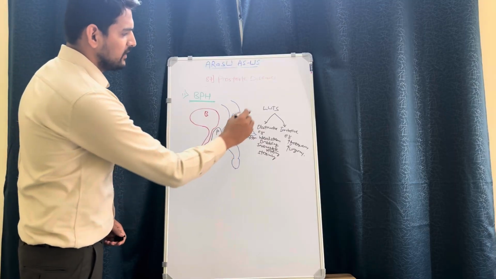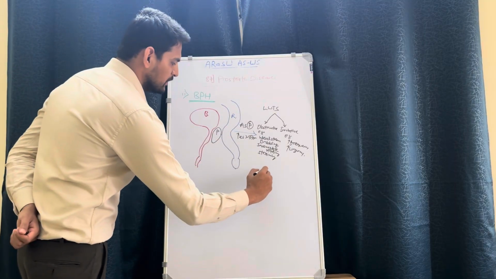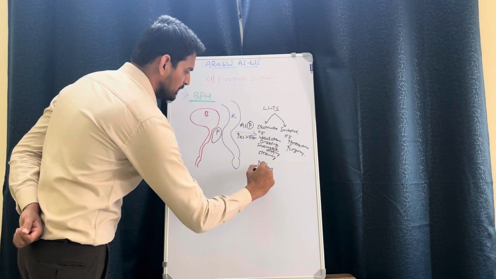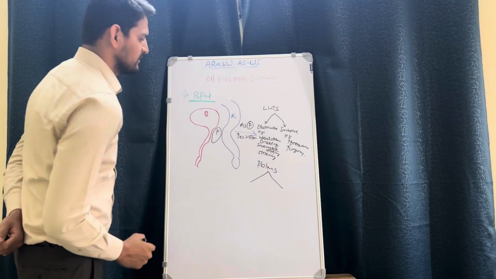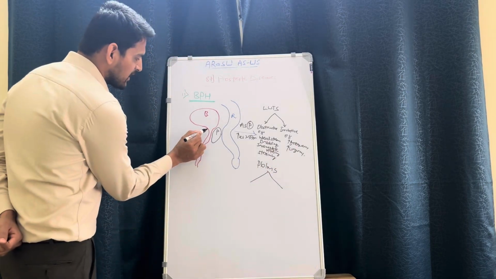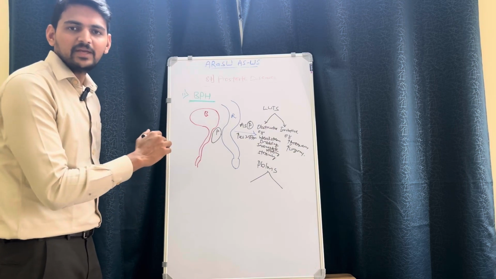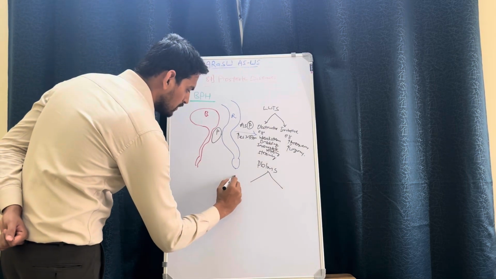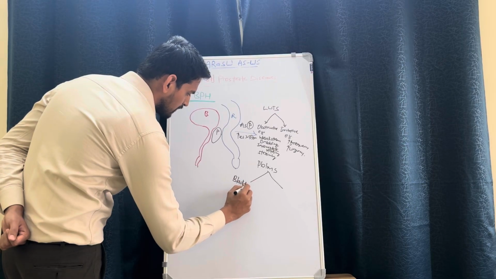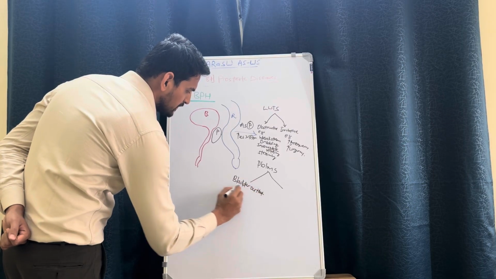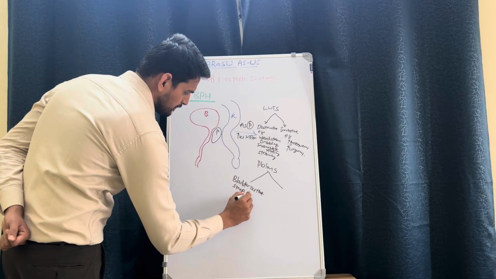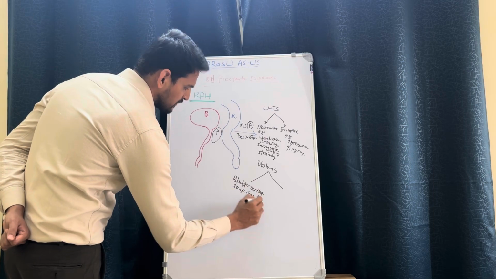So mainly two problems will be there. The problems in BPH are two things. One is that the bladder outlet, where the sympathetic system will be acting, will be overactive. So bladder outlet sympathetic tone is increased.